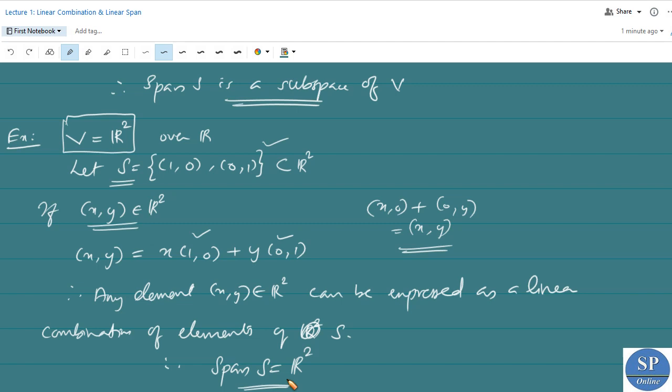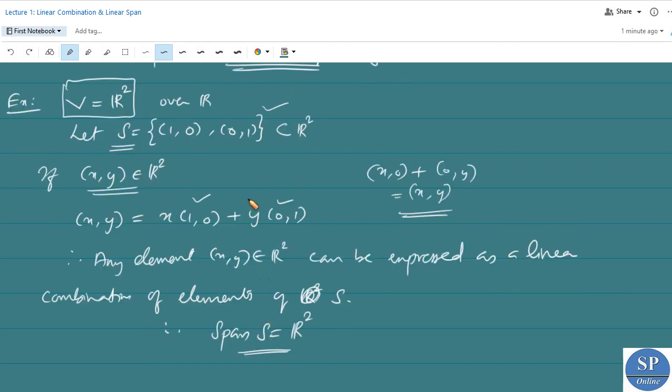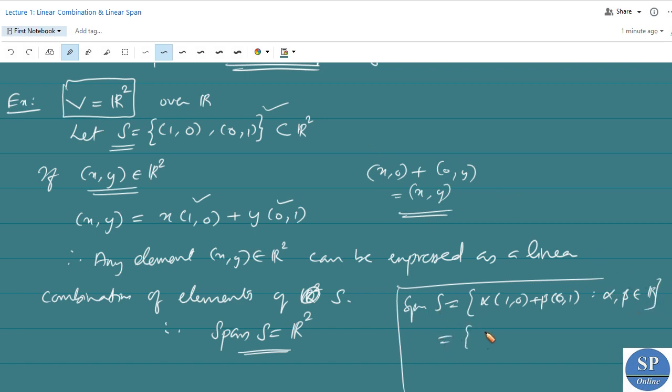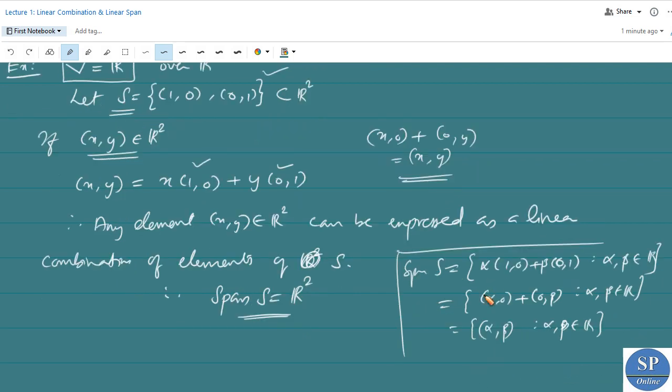Span of S is equal to R2. We know span of S is the set of all linear combinations of elements of S. Using the definition, span of S is equal to the set of all alpha into (1, 0) plus beta into (0, 1), such that alpha, beta belong to R. This is equal to (alpha, 0) plus (0, beta), which is the set of all (alpha, beta) such that alpha, beta belong to R. That is nothing but R2.